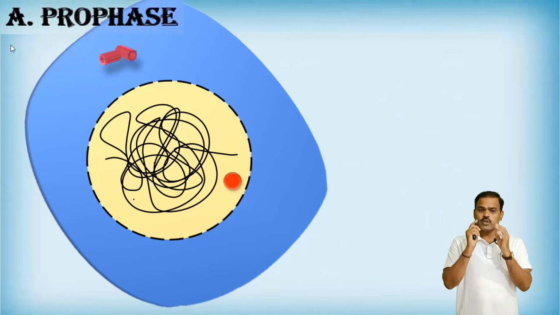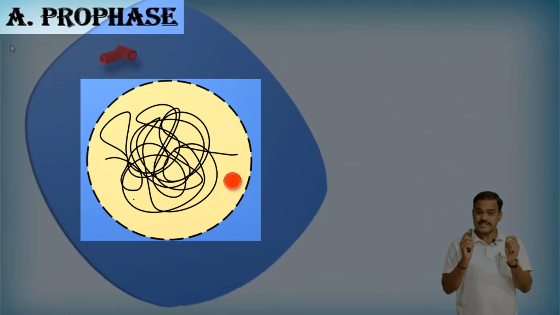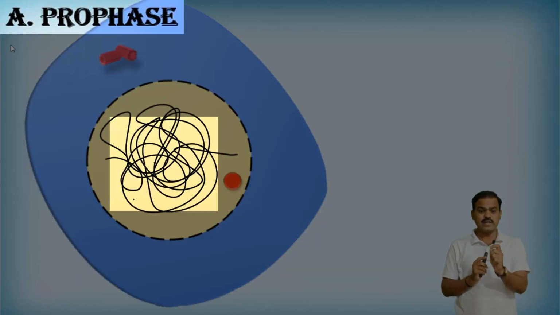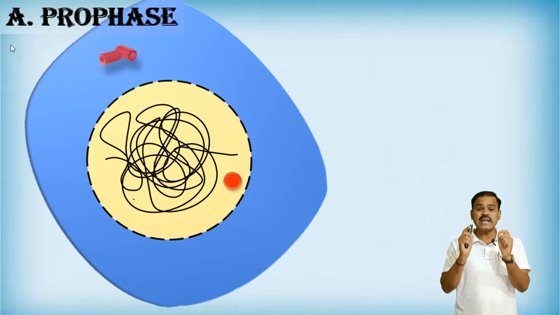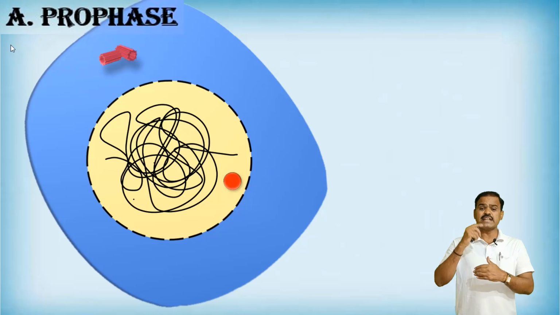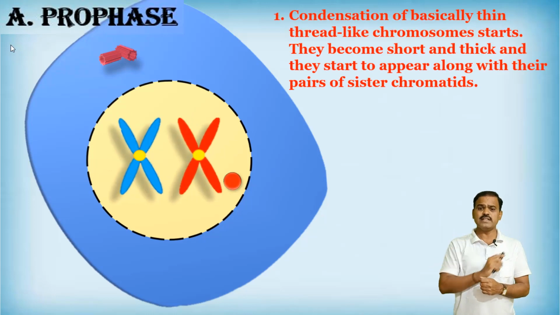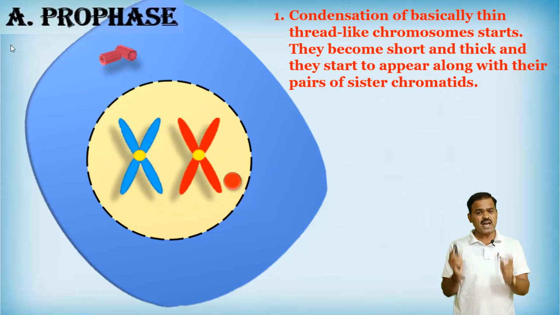mitosis, you are looking, there is a nuclear membrane, centriole, nucleolus, and chromosomes are also seen, but these chromosomes are in a thread-like structure. Now, these chromosomes get condensed. Listen, condensation of the basically thin thread-like chromosomes starts.